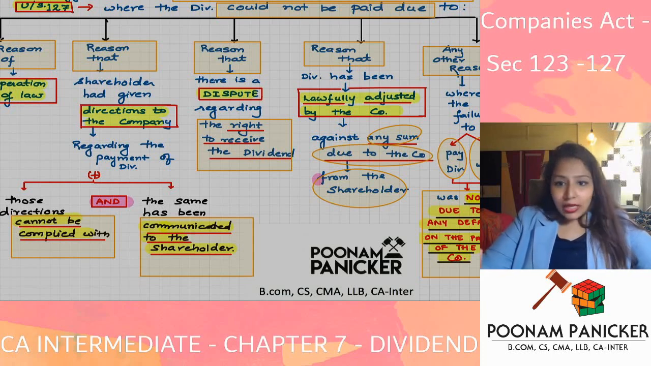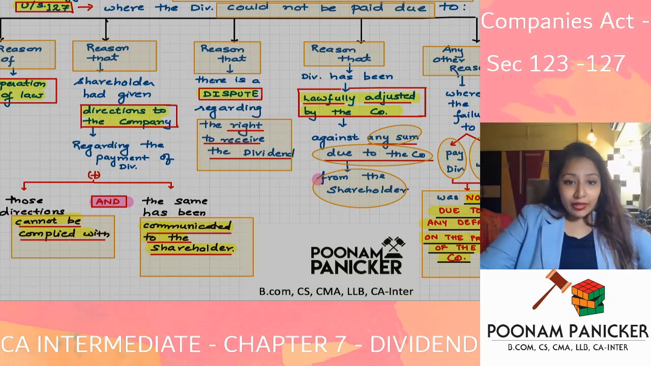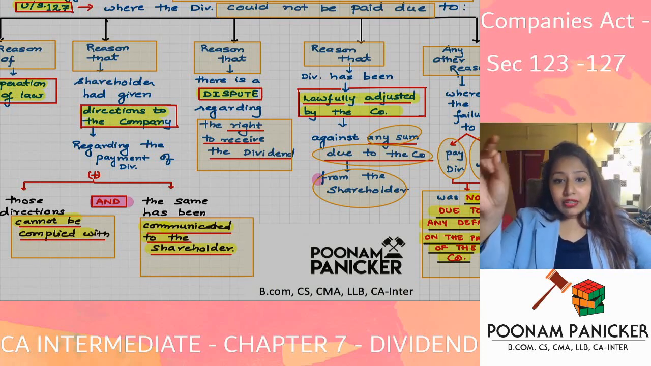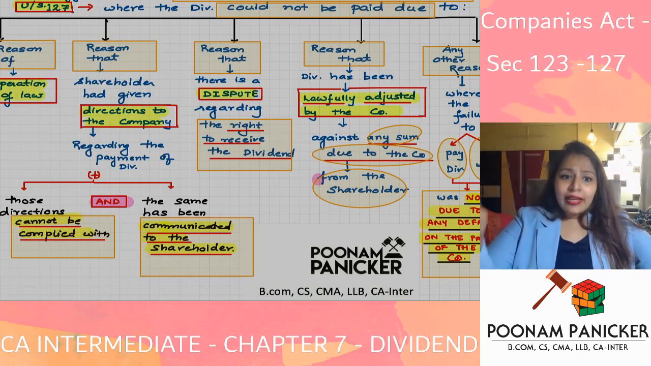Is it the company's mistake? No, it is not the company's mistake. And has the company communicated? This part is the most important part over here. Has the company communicated this to the shareholder? Answer is yes. Then in that case, the company will not be liable under section 127. Director and company will not be liable under 127. So the first reason when the company will not be liable is operation of some law. Second is when the shareholder has given some direction that cannot be complied with, and that has been informed to him, then the company is not liable.